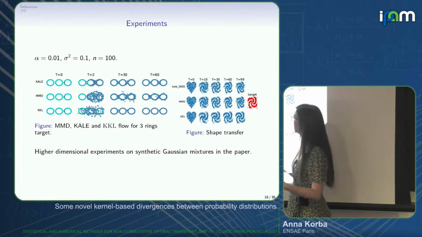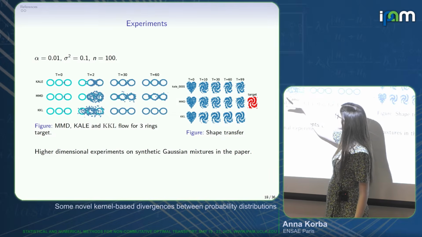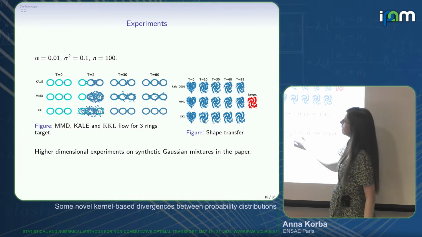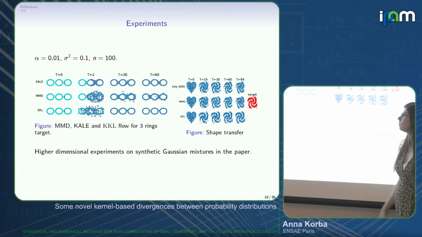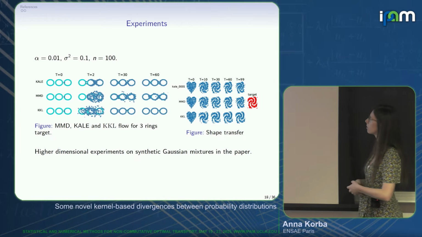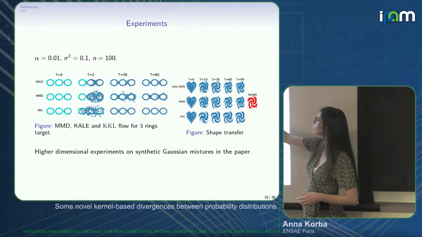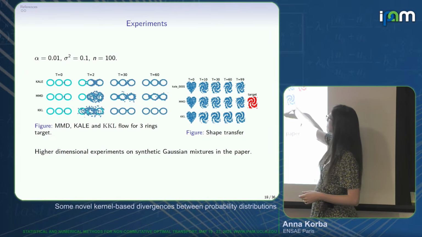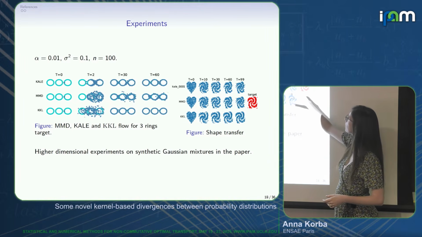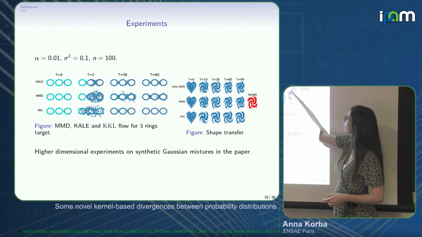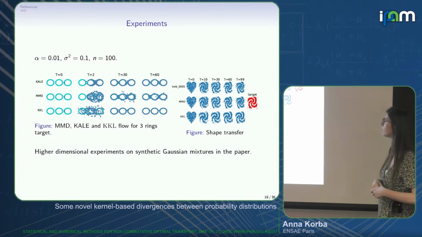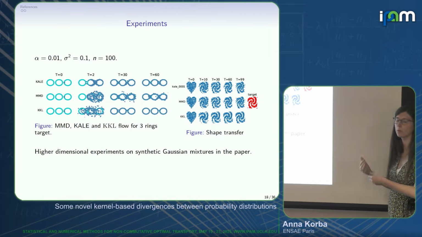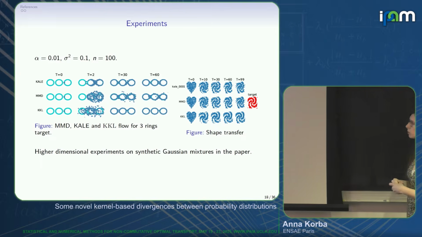And for the KKL, we have something a bit in between. It's less sensitive to the mismatch of support, so we can see that particles can be more spread. But still, we managed to get very good matching results in the end. Here are different examples where, maybe it's less easy to see from far, but the MMD performs less well. You have outliers compared to the KL and KKL. And once again, the main advantage we have compared to the KL is the closed form of the loss for discrete measures.